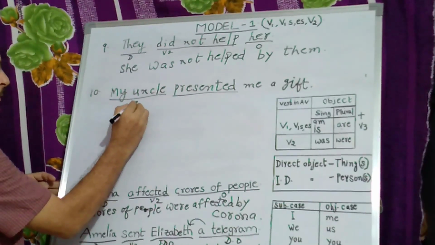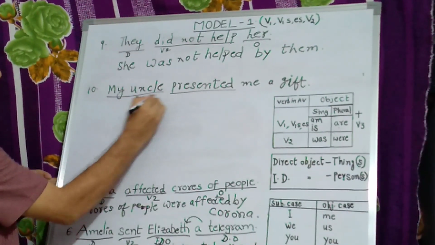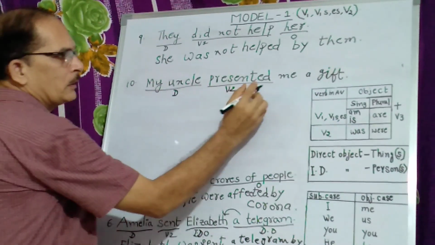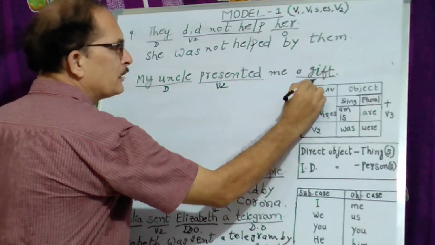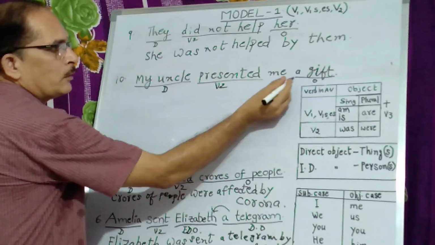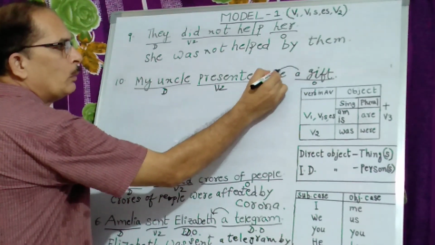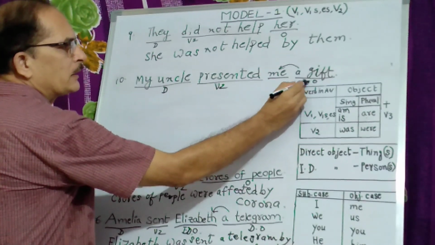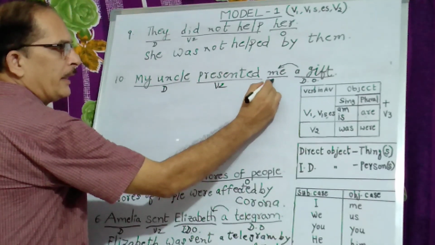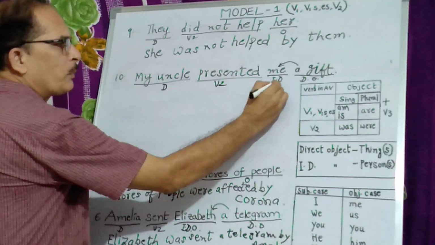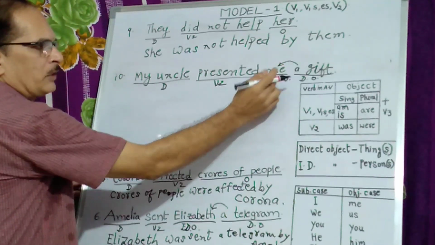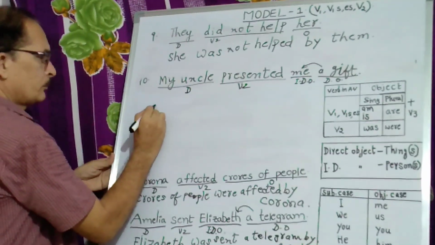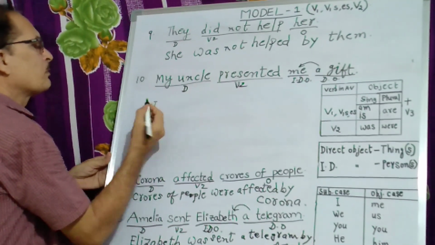My uncle, this is the doer here, presented, V2. My uncle presented what? A gift. This is the object because it answers the question what. My uncle presented a gift to whom? To whom? Me. This is the other object. So this is known as the direct object, as we have already seen before. This is known as the indirect object because it refers to a person. Gift refers to something, so this is the direct object. Indirect object is me because it is a person. So me becomes I when it becomes the subject.